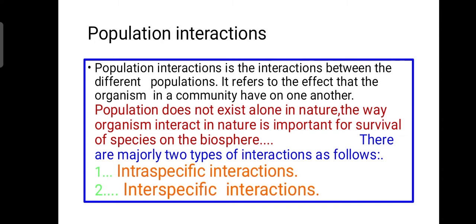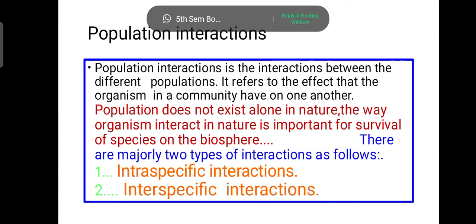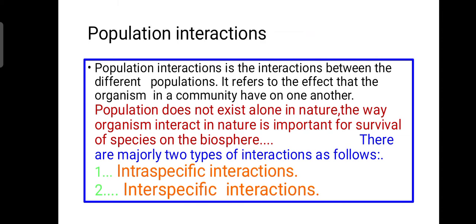The best example you may take is an interaction occurring in a class. For an effective and tremendous class, there needs to be an interaction between the teachers and students. In a similar way, organisms need to interact with each other for their survival and existence on this earth. Population does not exist alone, students. The way organisms interact in nature plays a very crucial role for the survival of a species on this biosphere or earth.